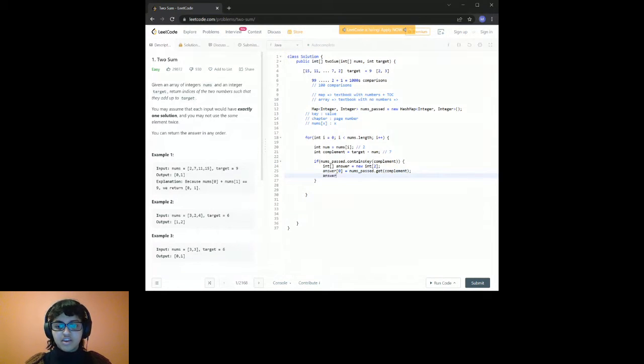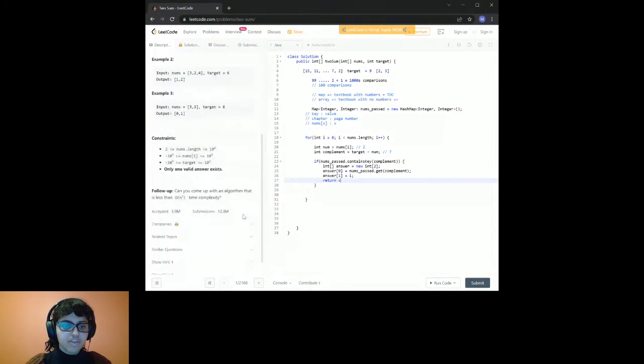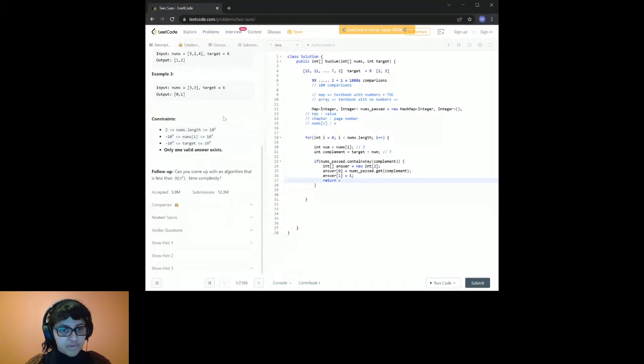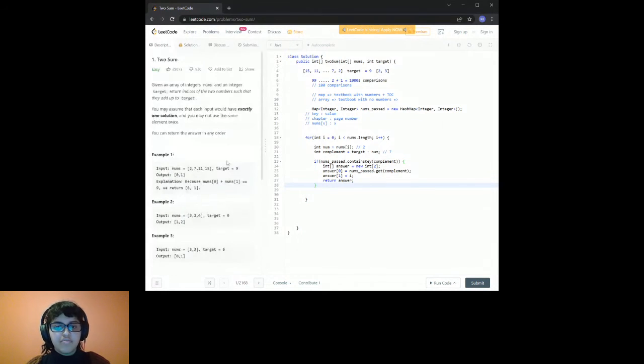Okay, and then here we are going to put i, because this is the index where the current number that we're passing through exists at. And then we can return just there, because for every input, there's only one answer. So now, I think I'm going to need another array return statement here. Okay, yeah.